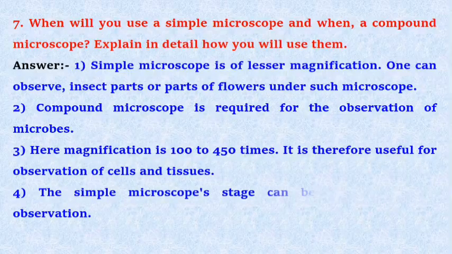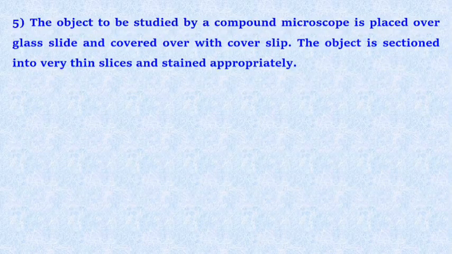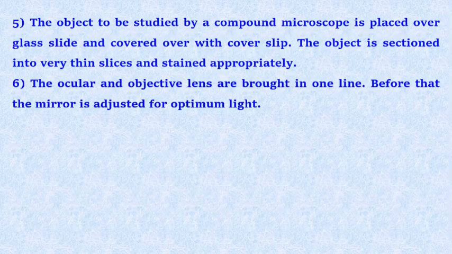Third, here magnification is 100 to 450 times. It is therefore useful for observation of cells and tissues. Fourth, the simple microscope stage can be used for direct observation. Fifth, the object to be studied by a compound microscope is placed over a glass slide and covered with a cover slip. The object is sectioned into very thin slices and stained appropriately.